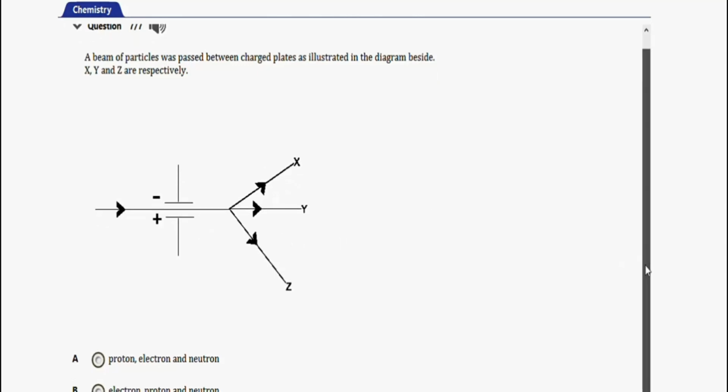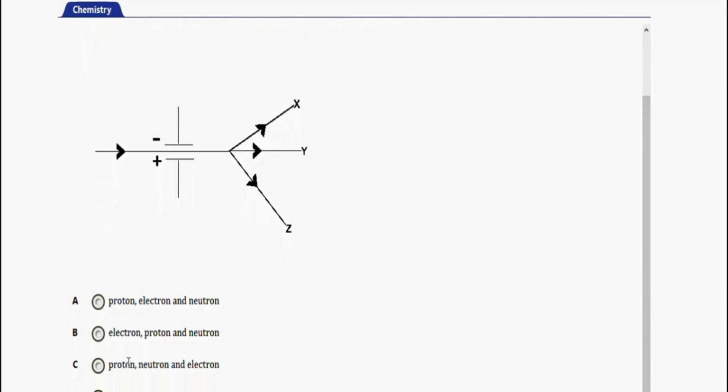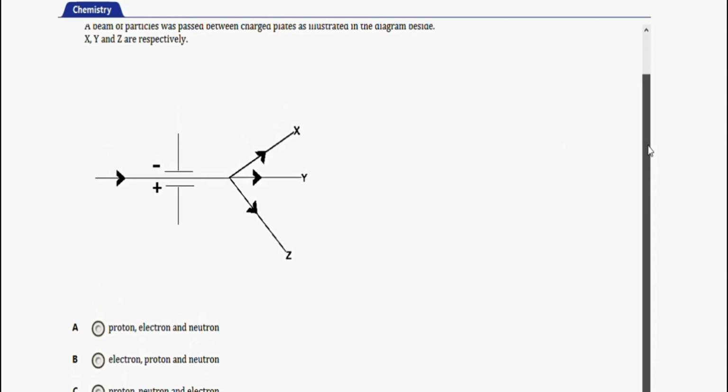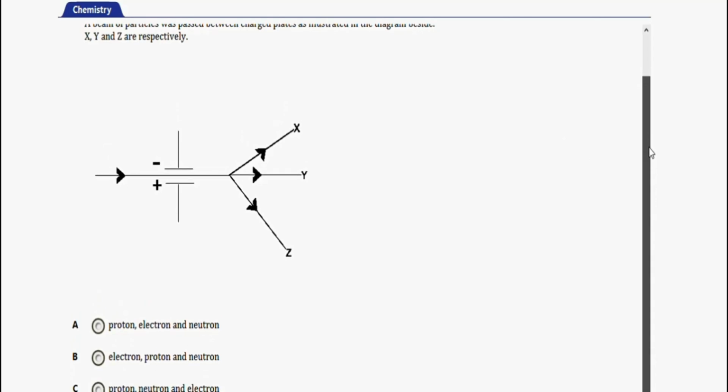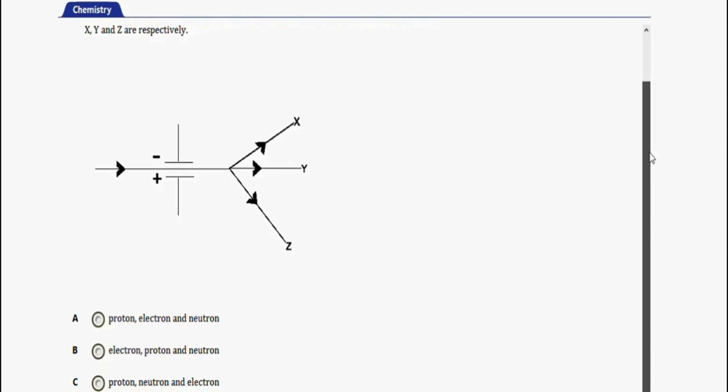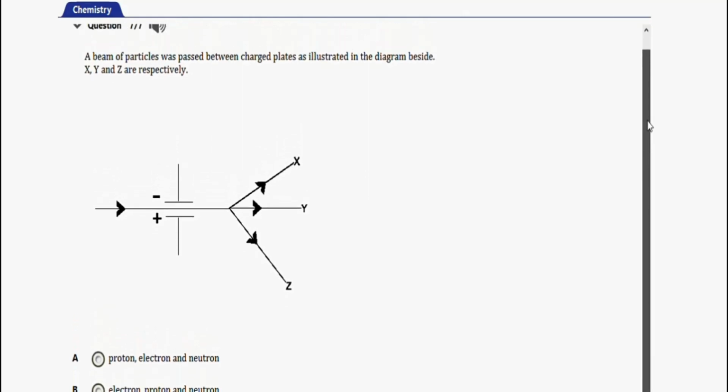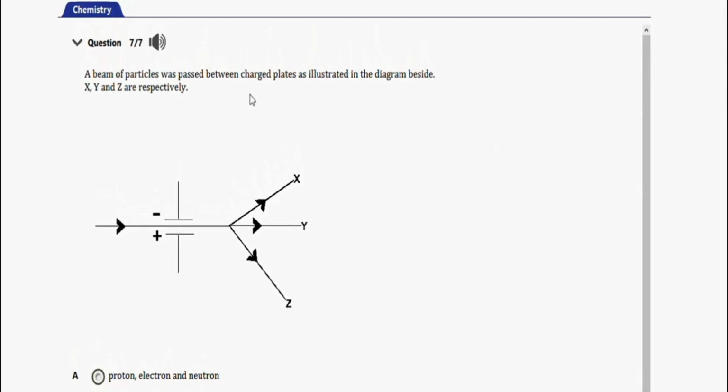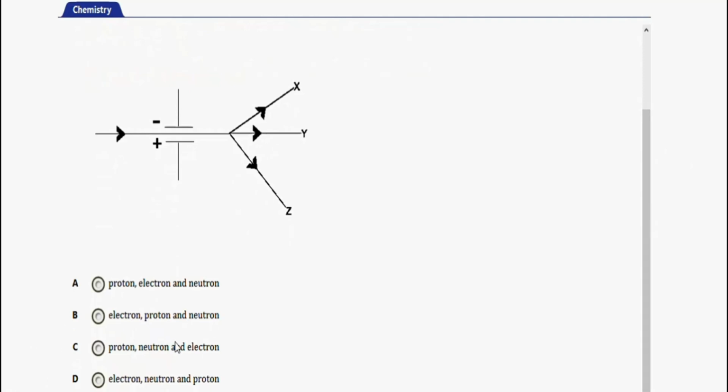Okay, so proton, neutron, and electron, option C. Proton is positively charged. Alright, the neutron is neutral, it has no charge. The electron is negatively charged. So since the proton is positively charged, it's going to move towards the negative plate, where the electron that is negatively charged will move towards the positive plate. Okay, so that's about this question.